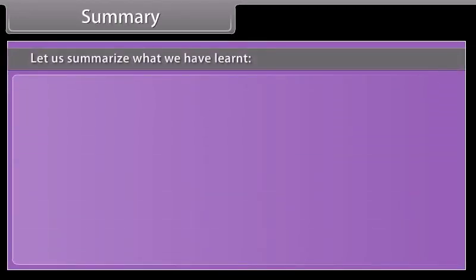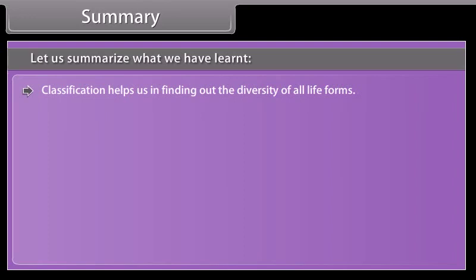Summary. Let us summarize what we have learned. Classification helps us in finding out the diversity of all life forms. The classification of life forms is related to their evolution.